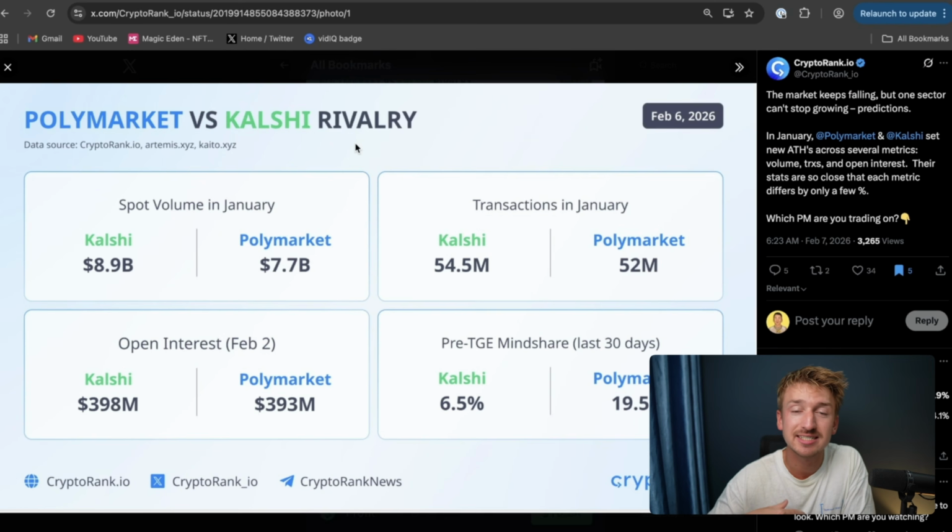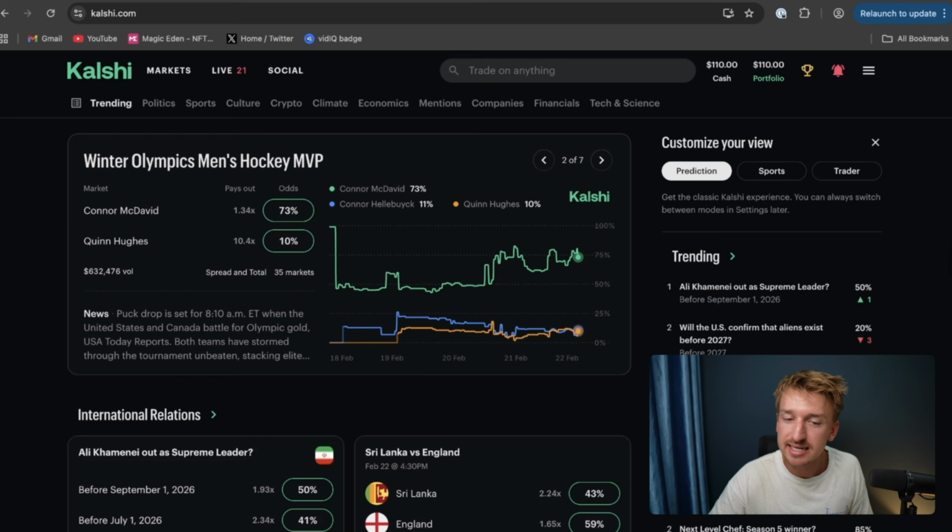Now, if you're new to prediction markets, they basically allow you to bet on literally anything. You can bet on what words Trump says in his speeches. You can bet on what AI model is going to be the most powerful at the end of this week. You can bet on sports, politics, the economy, literally anything you want. And Kalshi right now is actually the biggest and most popular prediction market. In January, they did $8.9 billion worth of volume, which is absolutely insane.